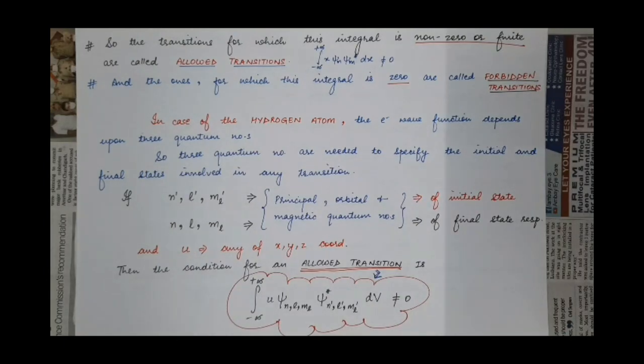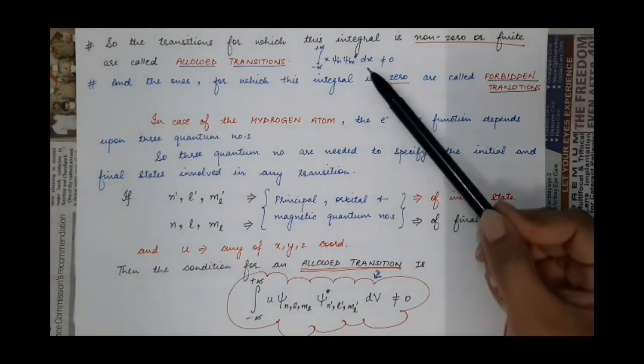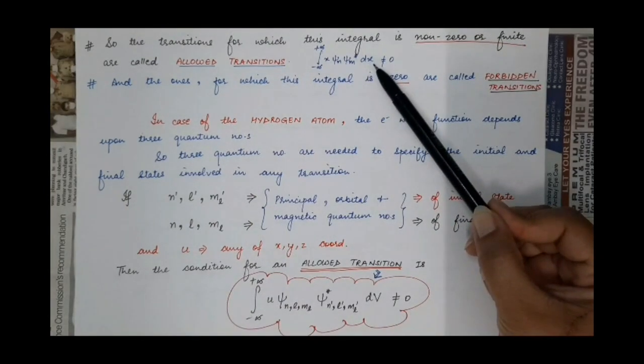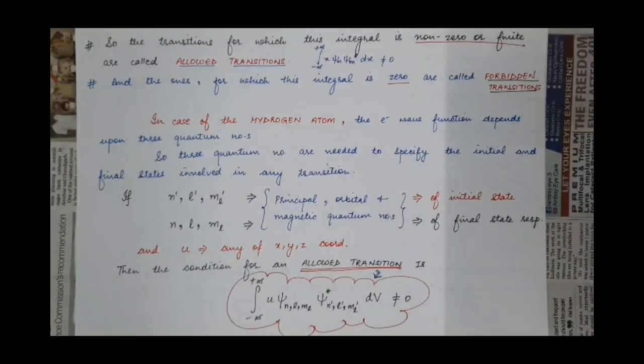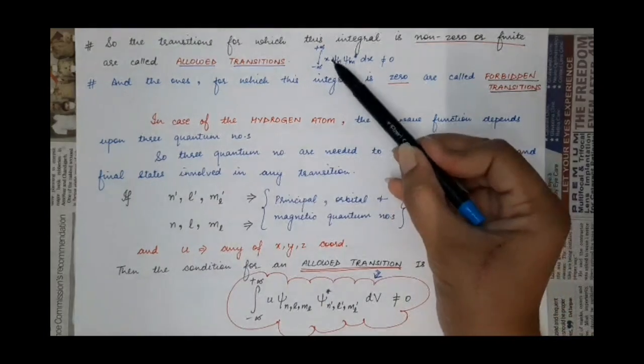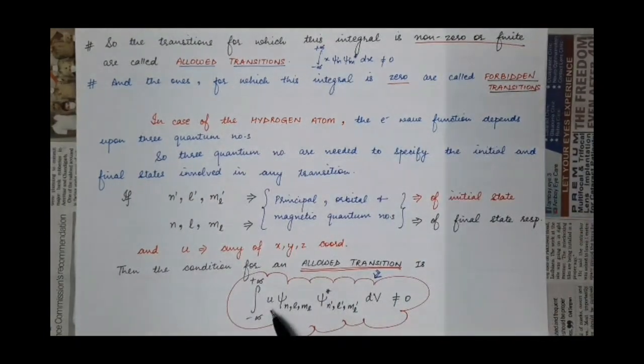So what will be the condition for the allowed transitions in the hydrogen atom? We will rearrange this integral to the three-dimensional form, from minus infinity to plus infinity. Instead of the x coordinate, we are using the general coordinate u, representing any of x, y or z.